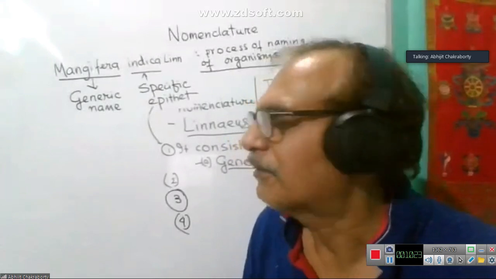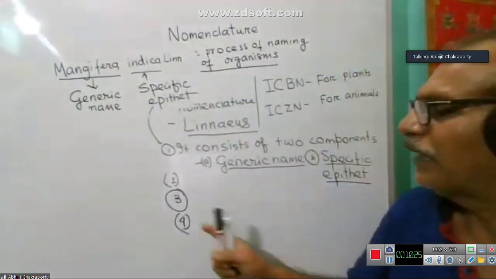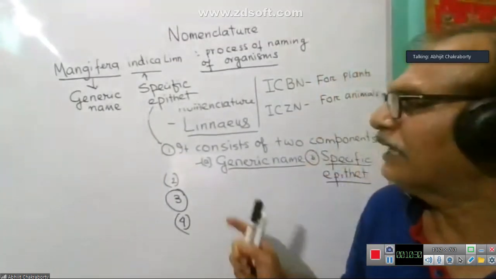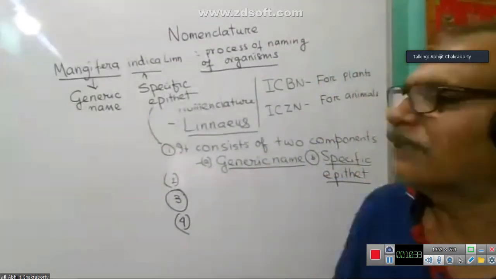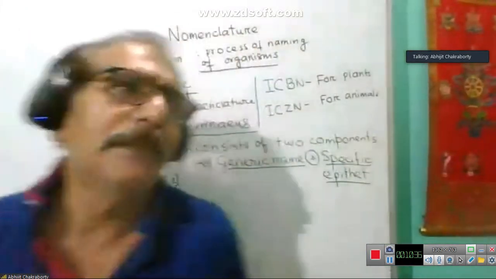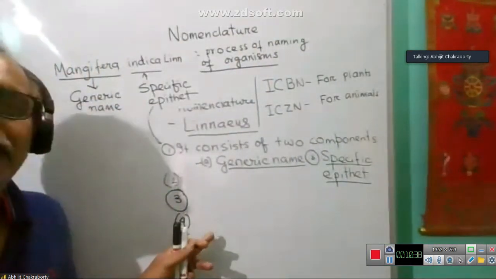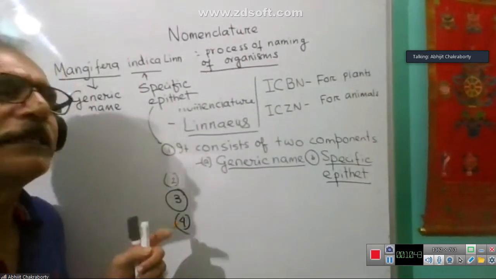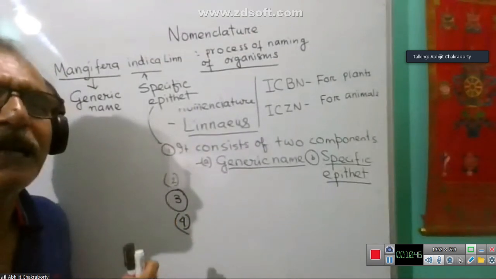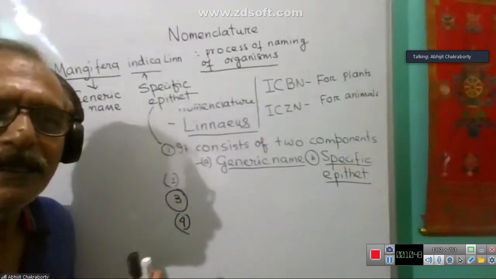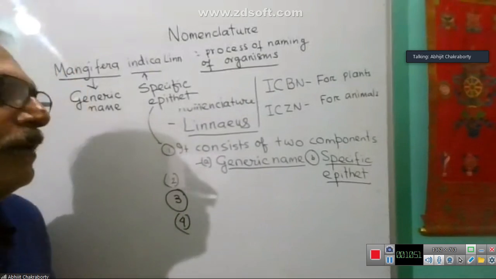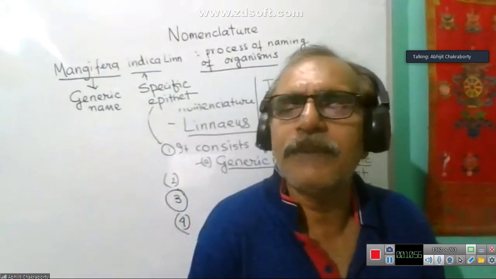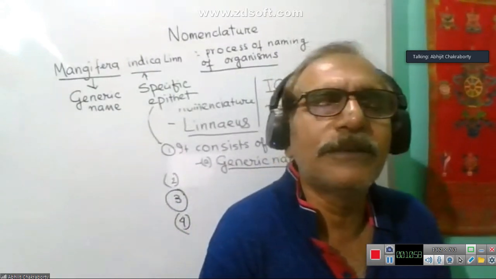Okay. Now, fourth point. This is the already discussed fourth point. The fourth point is generic. What I said is that these names are to be Latinized. Write down: biological names are Latinized, irrespective of their origin. That is, they have to be derived from the Latin language. That means you have to use the Latin language to provide a scientific name or biological name to any organism.